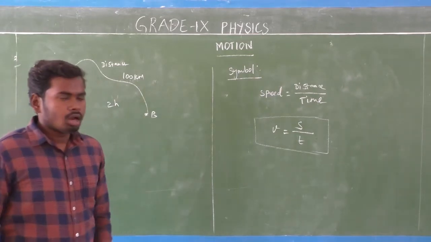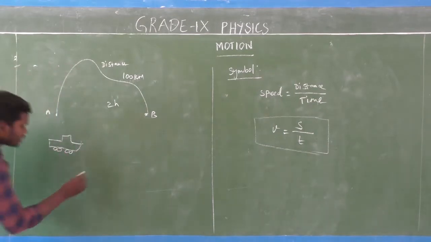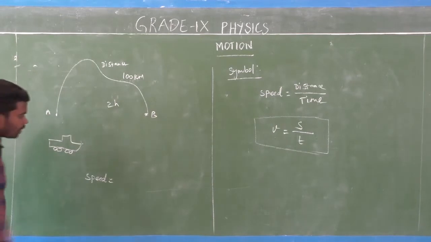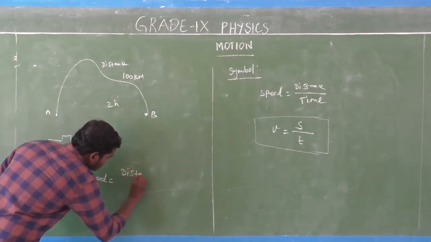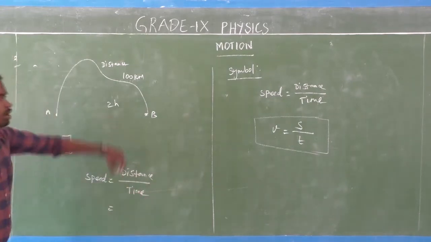Isn't it? In 2 hours. Now we find out the speed of the car. Speed of the car. So speed is equal to what formula? Speed is equal to distance divided by time taken. Am I right? Distance divided by time taken.